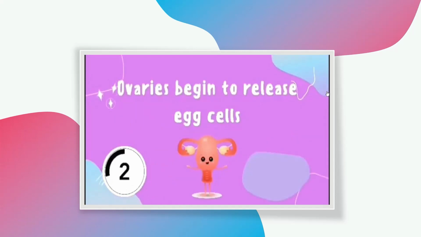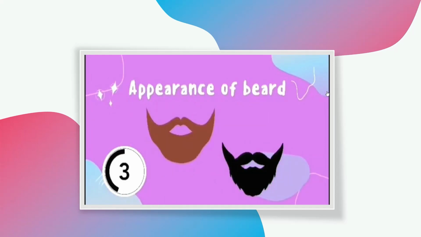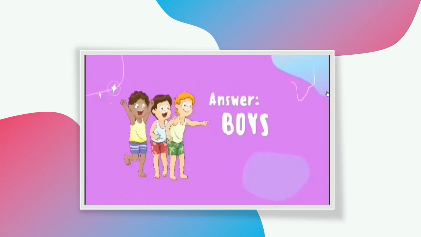Ovaries begin to release egg cells, which means menstruation starts in girls. And appearance of beard comes in boys.